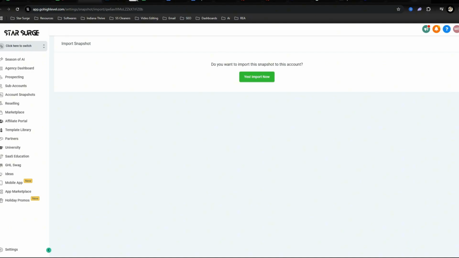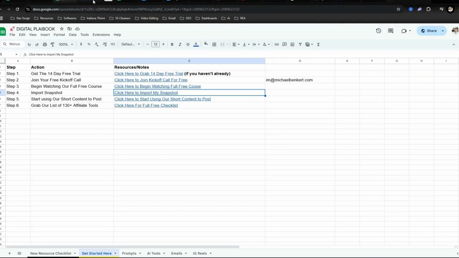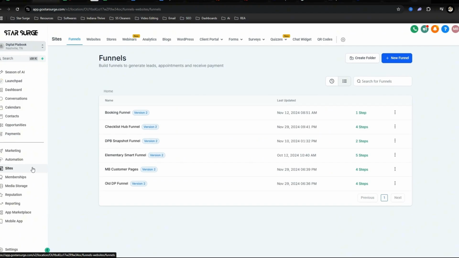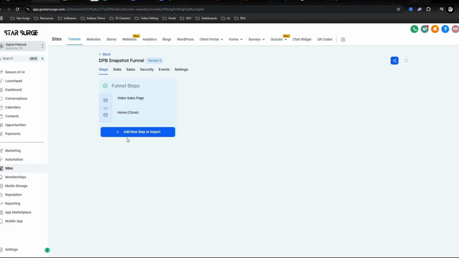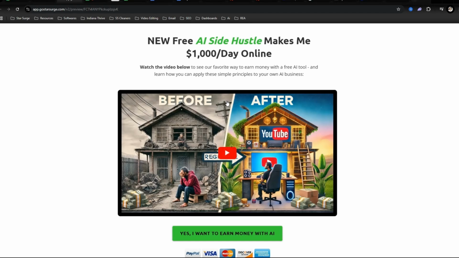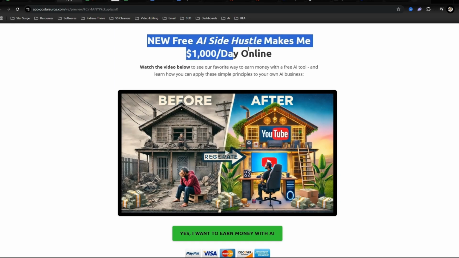Once you import that, and I'm not going to do that since I already have it imported, you're going to want to go back here and create or go with the front end, which is going to be your funnel. So this is one of the funnels that you're going to get. Right now, this is just a basic template, and you're going to want to set it up with whatever type of title you want. I talk about AI and ChatGPT, so this is the title that I use, but you could be in any niche.